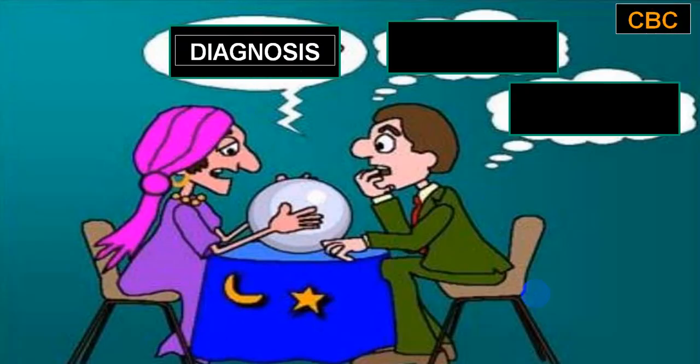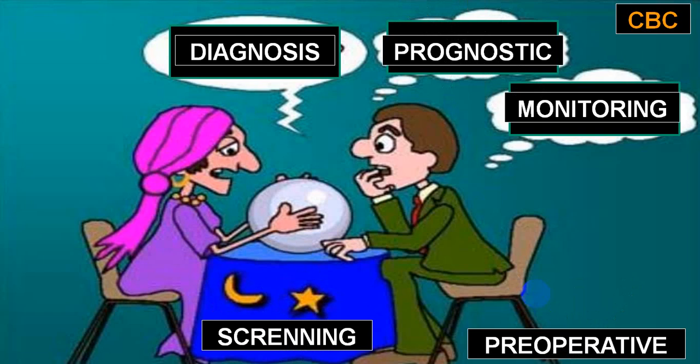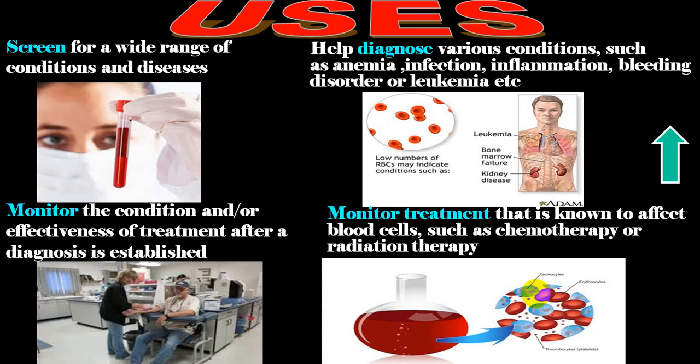So CBC, one of the indications is to confirm the diagnosis of the disorders you are suspecting. For monitoring purposes, when you are giving some treatment or drugs which can have an effect on bone marrow, and also for prognostic purposes. A good number of times it is also done for screening purposes. In a pre-operative person also, CBC is very important.